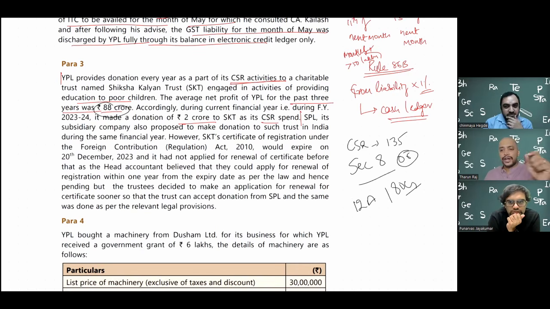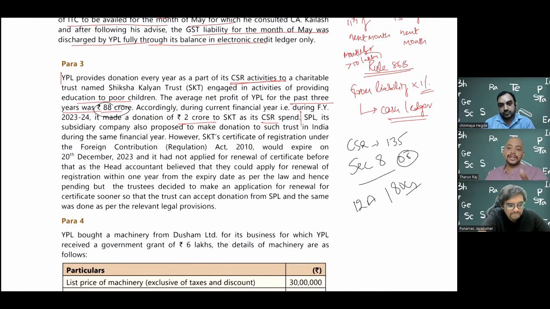Yes, I just wanted to add one point. Usually in input tax credit in GST, there is something called blocked credits. Which means on certain expenditures, even though it is business expenditure, the GST paid cannot be taken as input tax credit. And in Finance Act 2023, they made an amendment wherein this particular CSR expenditure under 135, in this case they are making a donation.